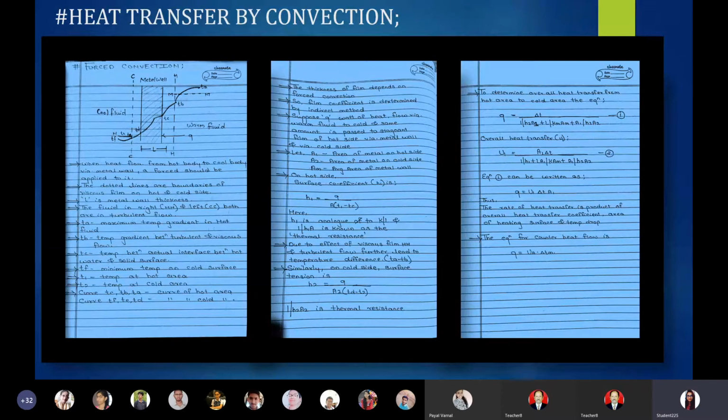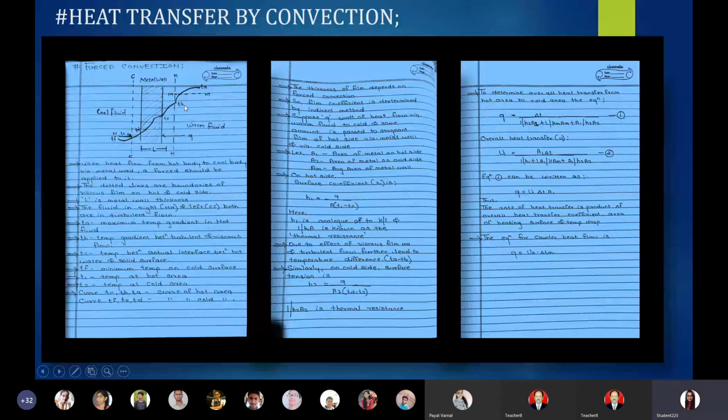Now let me explore this sentence. Due to the effect of the viscous film, this dotted line, and turbulent flow, there is a further temperature difference Ta minus Tb. We have seen these 2 points, Ta minus Tb. These 2 points have occurred due to the effect of the viscous film and turbulent flow.